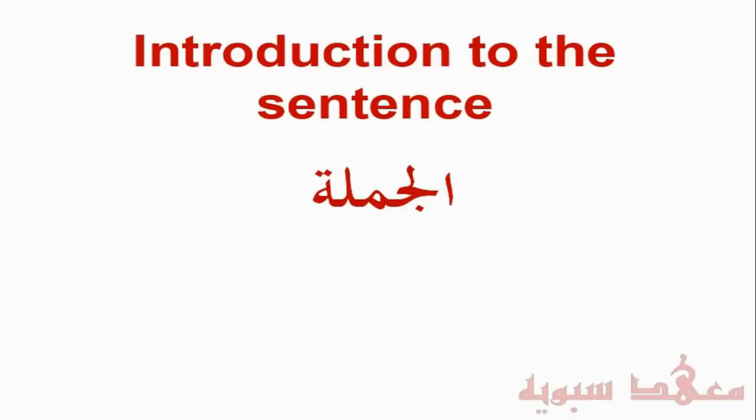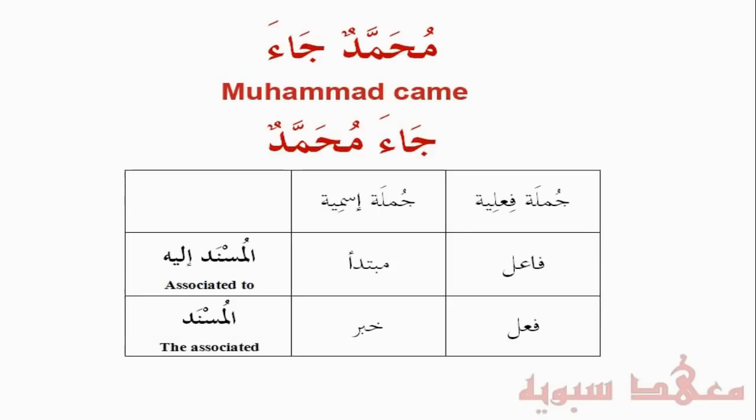Now, in this video, it's just going to be a quick introduction to the jumla, or the sentence. And this is going to pave the way to discuss the balagha aspects of the jumla, which will be going on for quite a few lessons. So in front of us, we have two sentences, Muhammadun ja'a and ja'a Muhammadun. So they can both be translated as Muhammad came.